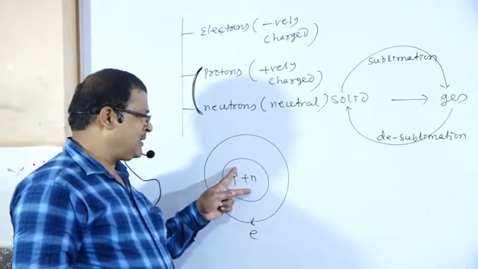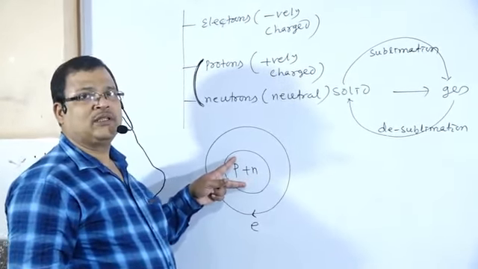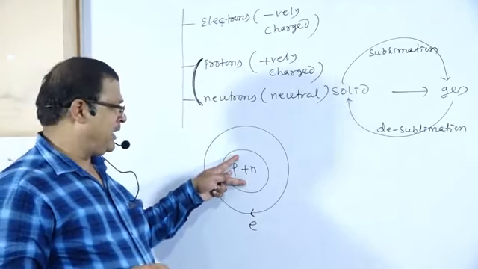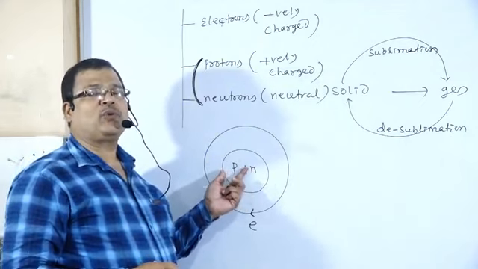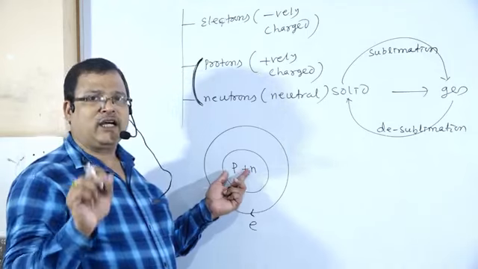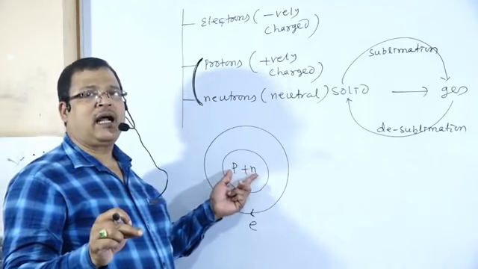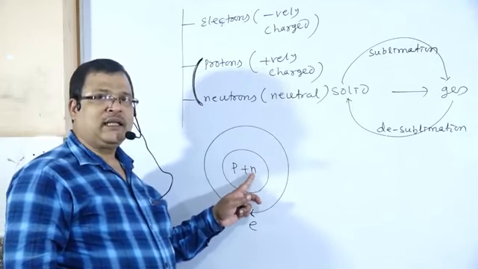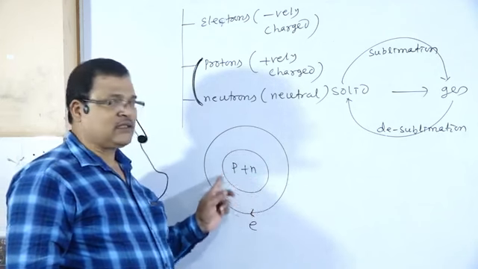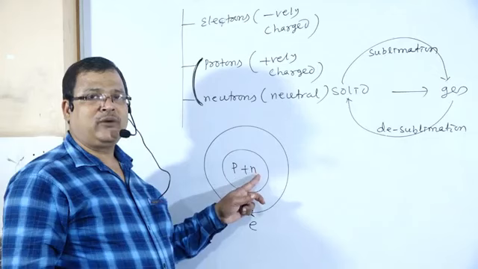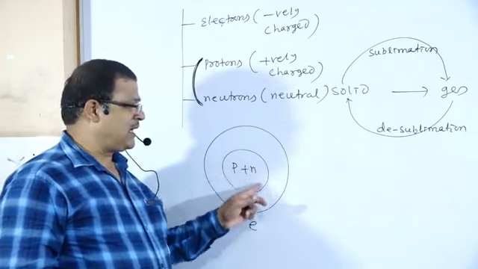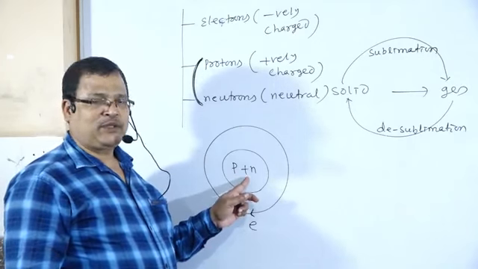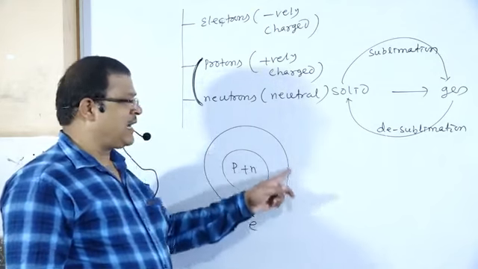Then what is that central part? The central part is known as the nucleus, which contains nucleons. What is the meaning of nucleon? Nucleon is the collective term used for protons and neutrons. Nucleons are present in the nucleus. Protons are positively charged, neutrons are neutral in nature. Then what is the charge of the nucleus? It is positively charged. The nucleus is positively charged, and electrons are revolving around it.